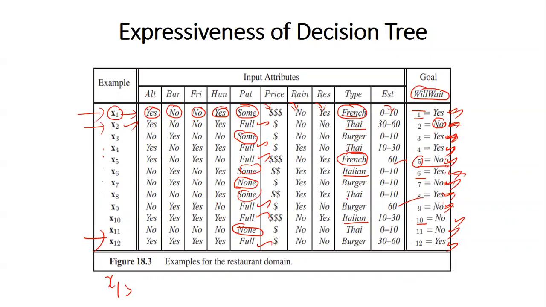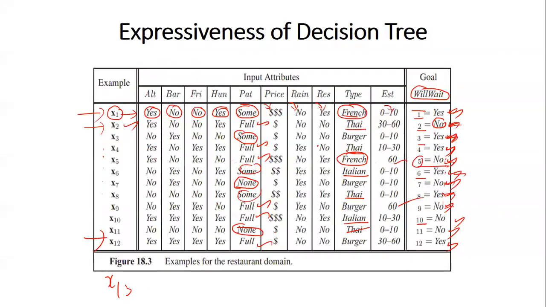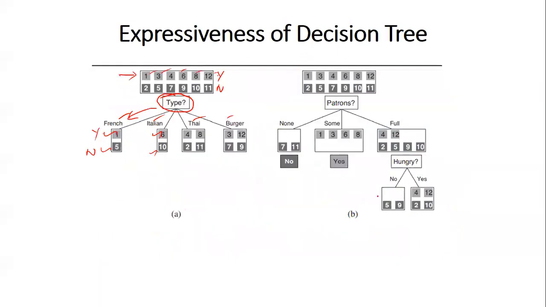1, 2, 3, 4. Okay. So the first one is 2 no, 3 yes. 2 no, 3 yes. So you can see here. This is Thai. 2 no, 4 yes. And 8 yes, 11 no. Okay. So 4 yes, 8 yes, 2 and 11 are no, right?